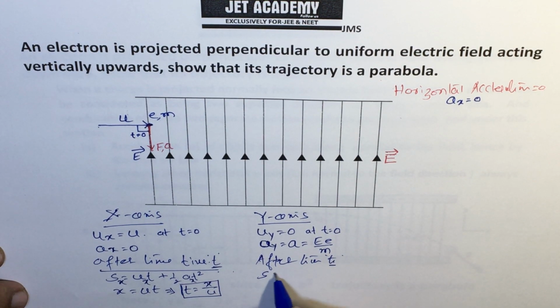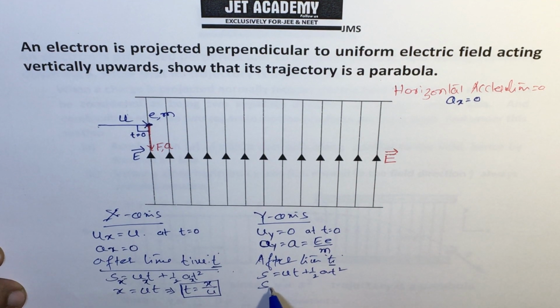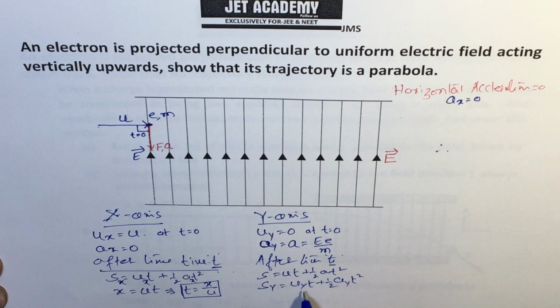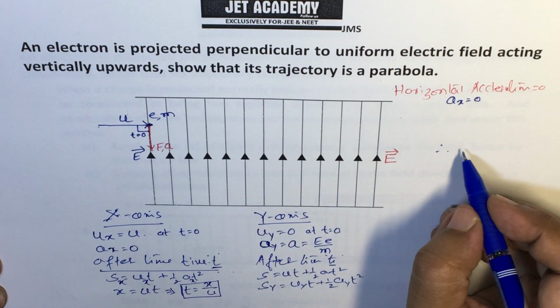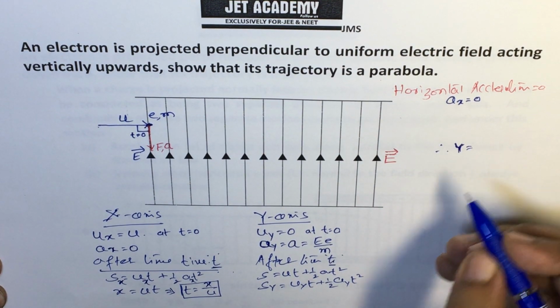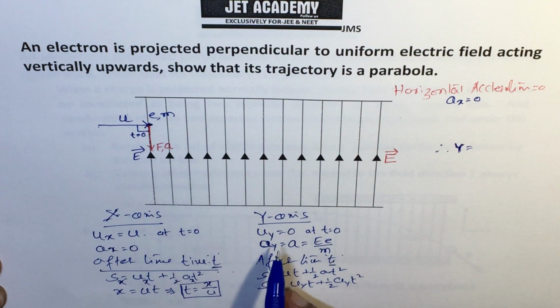Again s is equal to ut plus half at square, the same thing, but along sy, that is uy t plus half ay t square. Sy, I will take vertically as y.